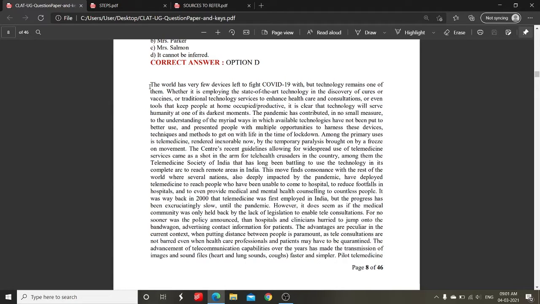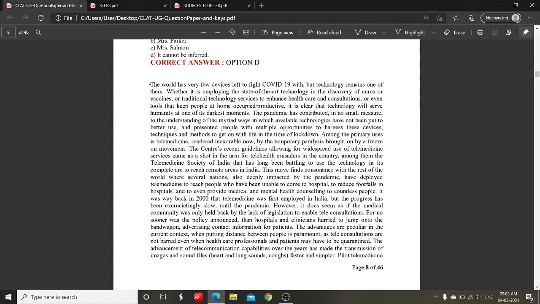So if you aspire to make it to one of the top 10 NLUs or top 5 NLUs, you need good vocabulary for that, because let's come to the point. You need to read the passages, and passages consist of sentences, which consist of words. So at the end of the day, you need to know the words and their meaning.